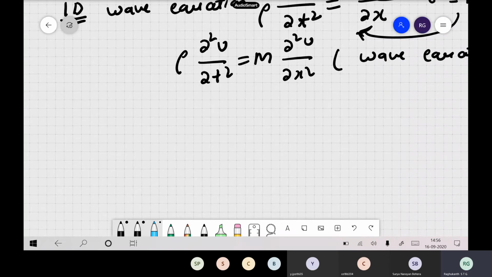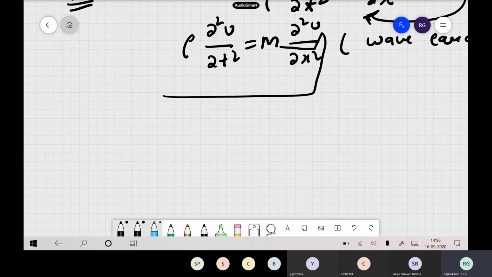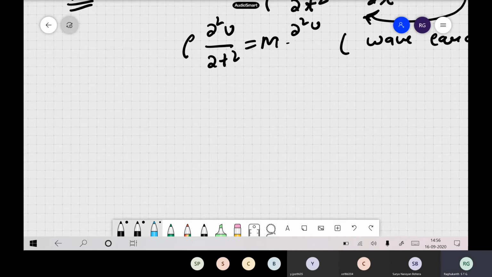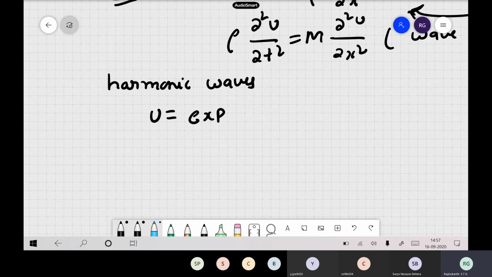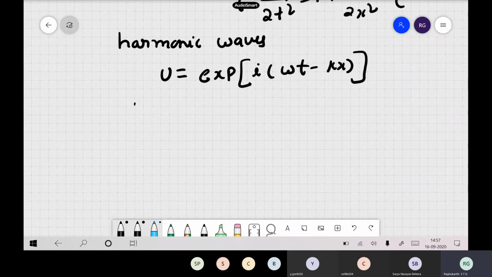Now if you want to find the solution of this equation analytically, the analytical solution is something like this. You can write in terms of harmonic waves. M into dou square u by dou x square. So you can write the solution in terms of harmonic waves. You can show also that if you write u as e to the power i into omega t minus kx, this satisfies our solution.